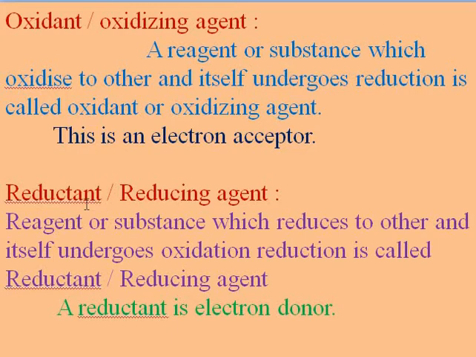The next part involved in redox reactions is the oxidant, also called the oxidizing agent. The definition of an oxidant or oxidizing agent: a reagent or substance which oxidizes another and itself undergoes reduction is called an oxidant or oxidizing agent.